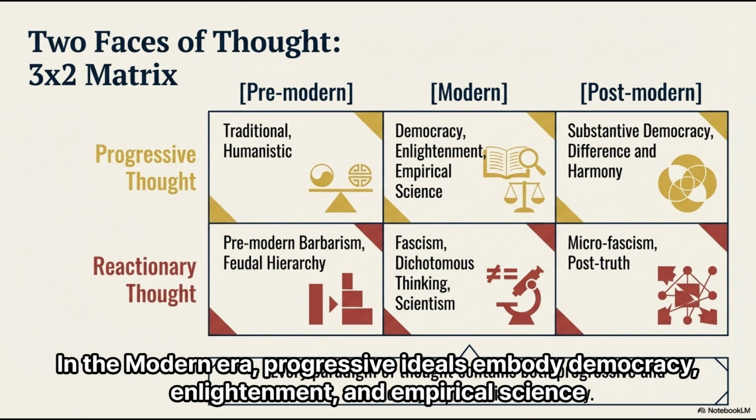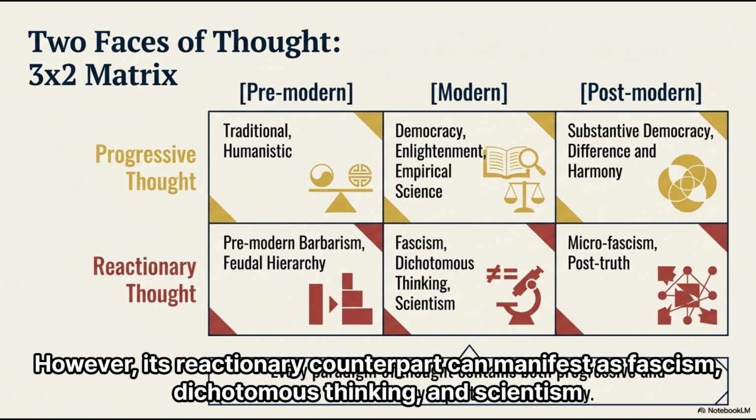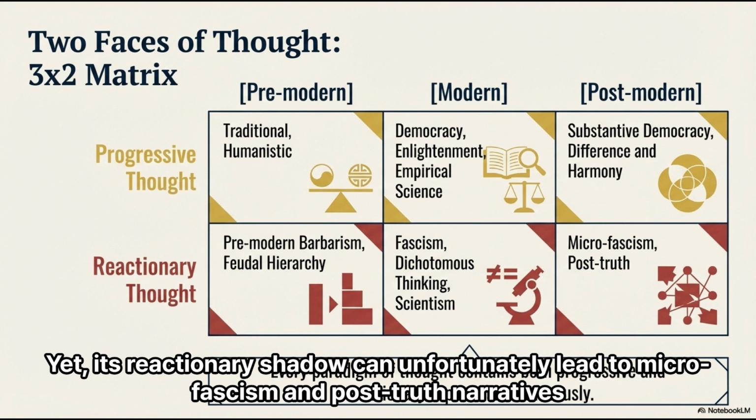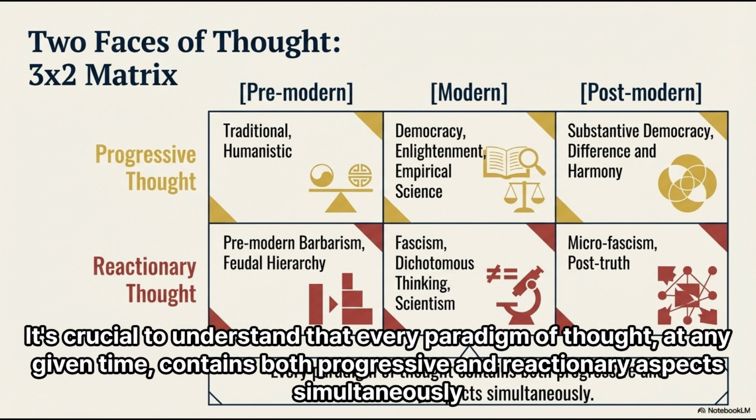In the modern era, progressive ideals embody democracy, enlightenment, and empirical science. However, its reactionary counterpart can manifest as fascism, dichotomous thinking, and scientism. Moving to the postmodern, progressive thought strives for substantive democracy, embracing difference and harmony. Yet, its reactionary shadow can unfortunately lead to microfascism and post-truth narratives. It's crucial to understand that every paradigm of thought, at any given time, contains both progressive and reactionary aspects simultaneously.